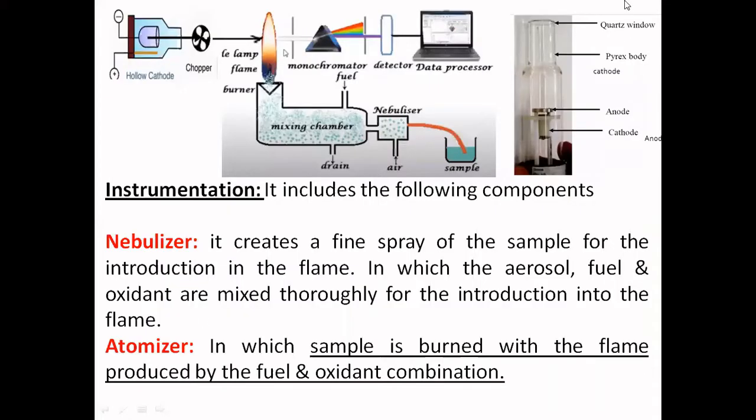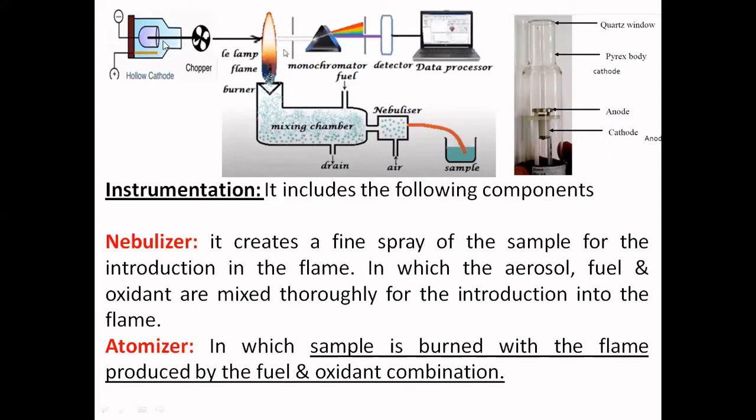Now let us look into the instrumentation. Here, the hollow cathode lamp is used. This hollow cathode lamp contains a cathode and an anode embedded inside a glass tube, where a voltage between 500 and 1000 volts is applied. The bulb is initially filled with an inert gas, which may be argon or neon, at a lower pressure.